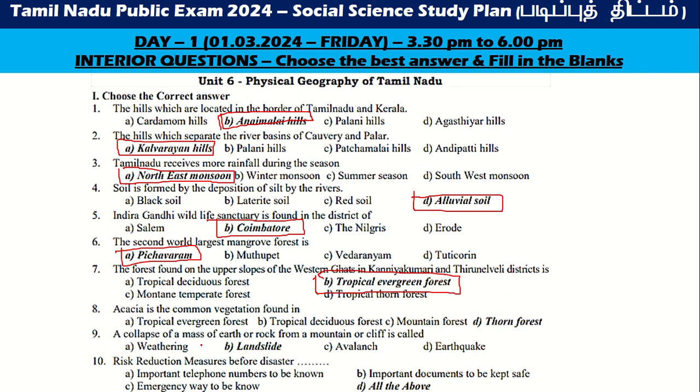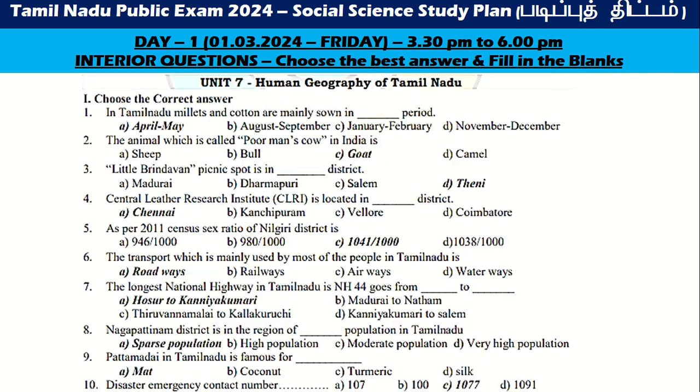Cassia is the common vegetation found in thorn forest. Collapse of a mass of earth or rock from a mountain is a landslide. Risk reduction measures before disaster: all the above. That is, keep important documents and important telephone and emergency numbers to get to know. Seventh one. In Tamil Nadu, millets and cotton are mainly sown in April to May. The animal called poor man's cow is goat. Little Brindavan picnic spot is in Theni.